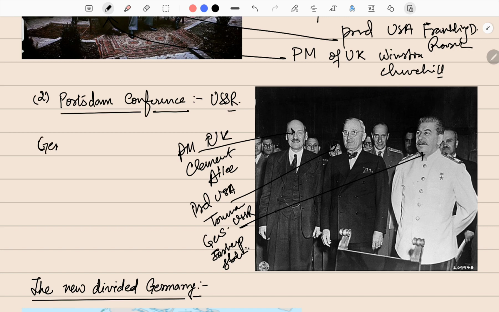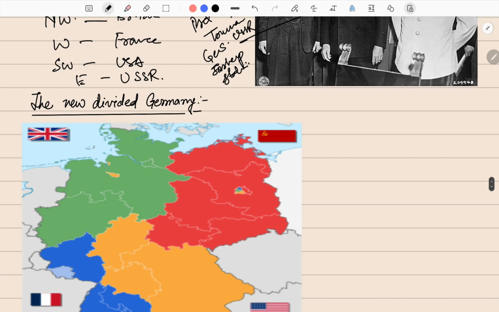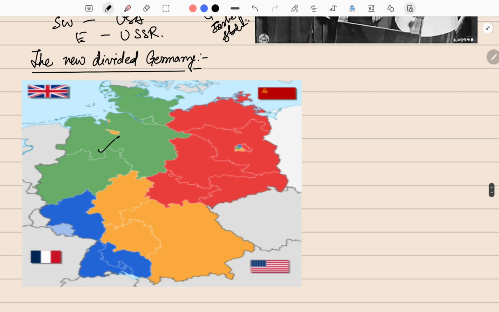promised to divide Germany into four military zones. The northwestern zone was supposed to be controlled by Britain. The western zone was supposed to be controlled by France, and the southwestern zone was supposed to be controlled by USA, while the eastern zone was supposed to be controlled by USSR. In this map, we can see the division of Germany: USA, USSR, Britain, and France.